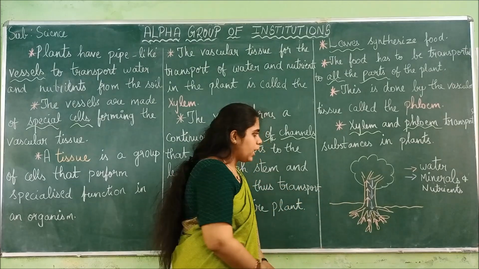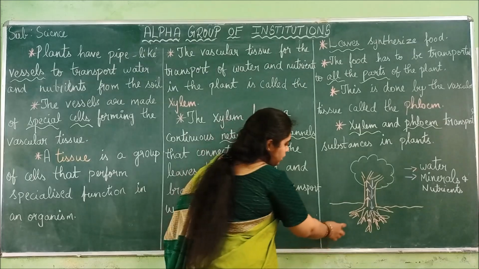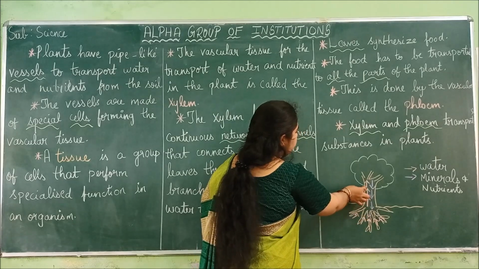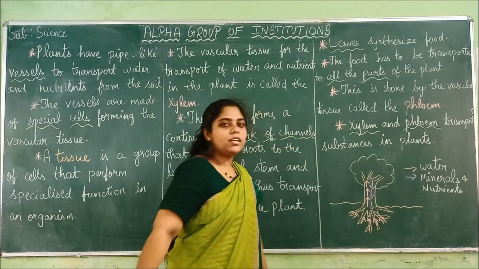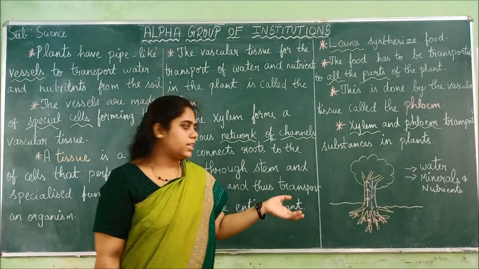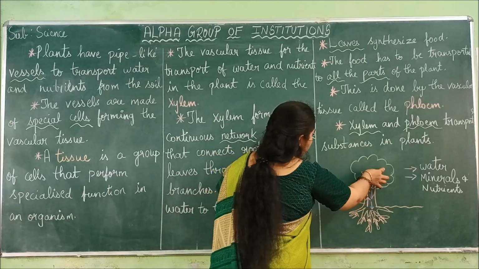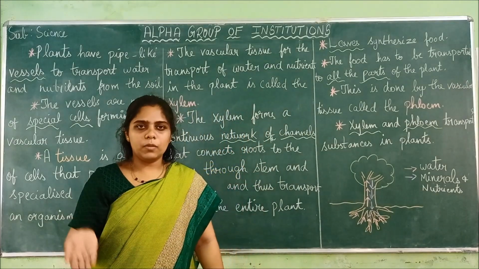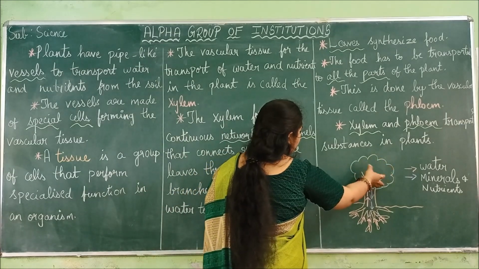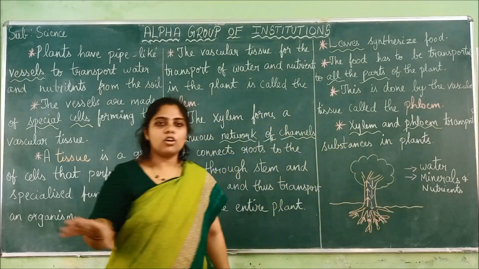So if you see the diagram, the pink line denotes the xylem. What it does, it takes up all the water from the roots and slowly moves through the stem, and finally it reaches all the leaves. So from the root to the leaf, the water is conducted. If you see phloem, it is vice versa. Food is being produced in the leaf using the photosynthesis process. From the leaf, all the food is being transported to the roots and to all the parts of the body.